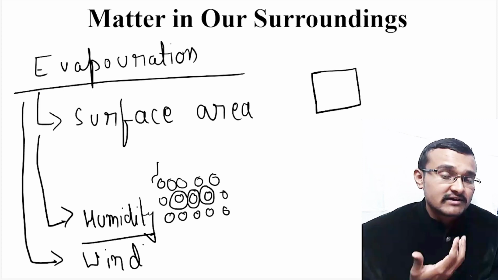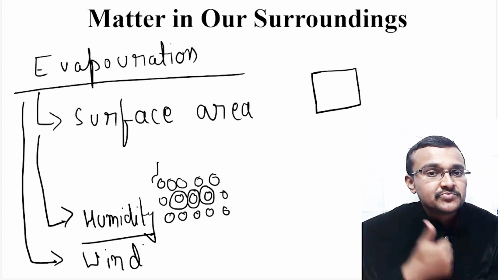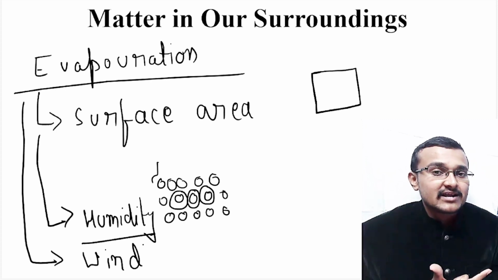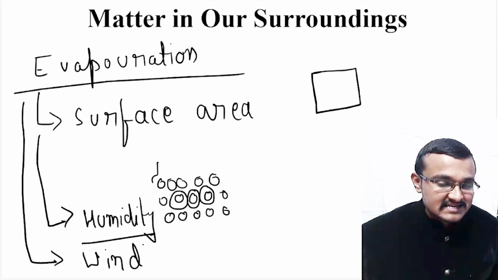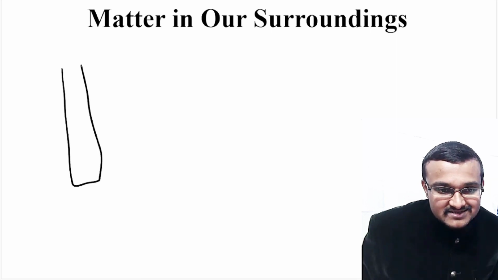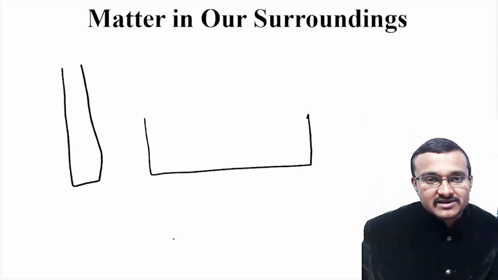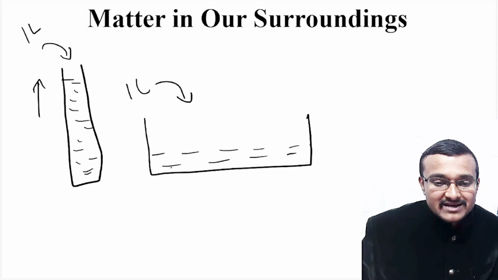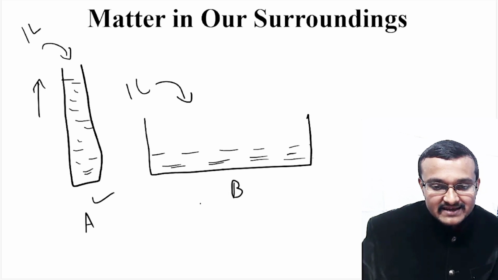So the rate of evaporation depends on how fast the wind is blowing, how much humidity is there around the liquid, and also how much surface area the liquid has. You can do one more experiment. If you take 1 liter of water in this kind of container, and 1 liter of water in this other container, let's say this is container A and this is container B.